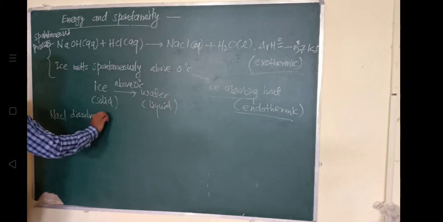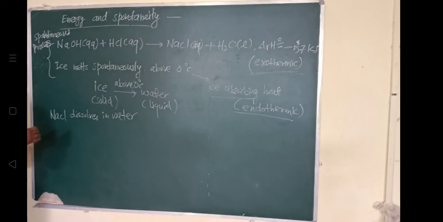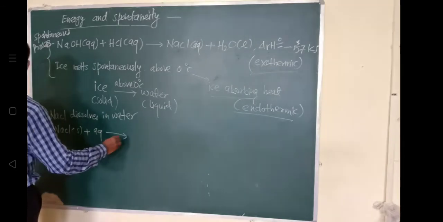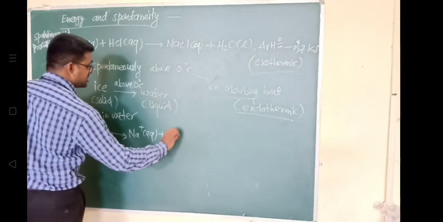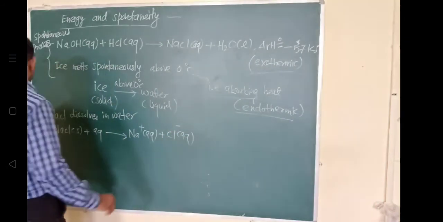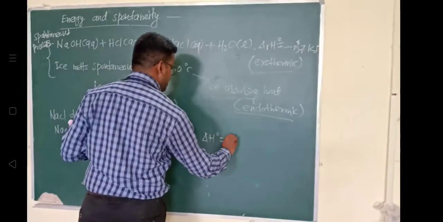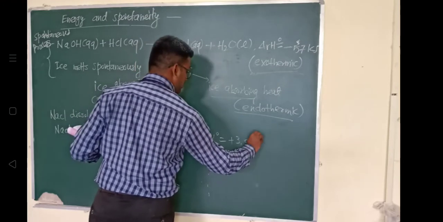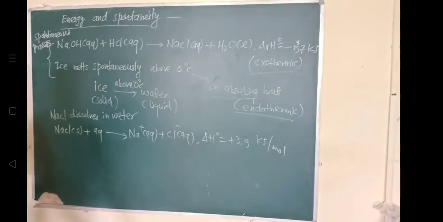The reaction is written like this: NaCl in its solid state dissolves in aqueous solution, that is in water, and forms Na plus ions in aqueous form and Cl minus ions in aqueous form, and the change in enthalpy during this is plus 3.9 kilojoule per mole. It is a per mole equation. So when sodium chloride dissolves in water, the enthalpy change is 3.9 kilojoule per mole.